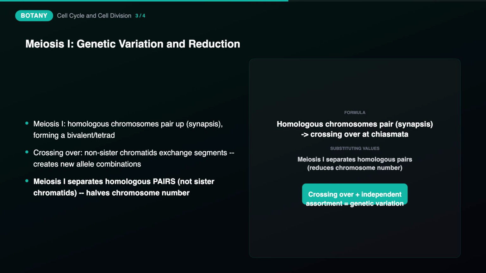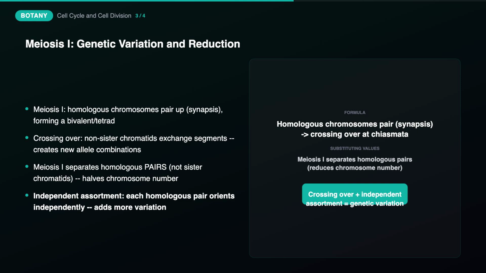At the end of meiosis 1, complete homologous chromosome pairs, not sister chromatids, separate from each other, and how each pair of homologous chromosomes orients and separates is entirely independent of how every other pair does, called independent assortment. Together, crossing over and independent assortment are the two primary sources of genetic variation generated during meiosis.